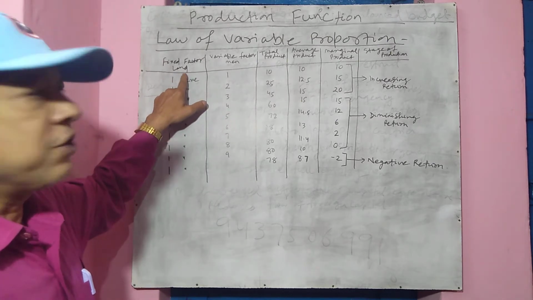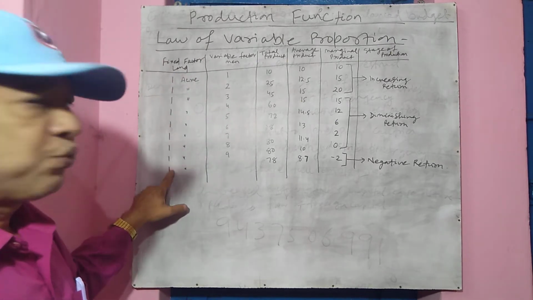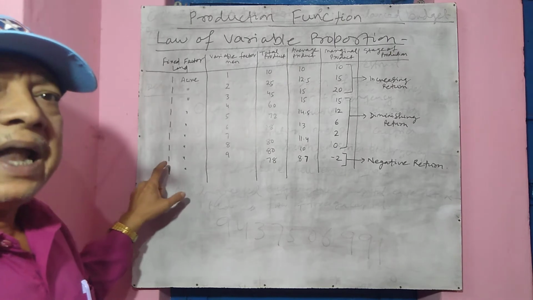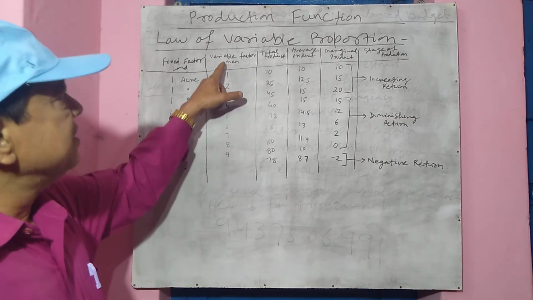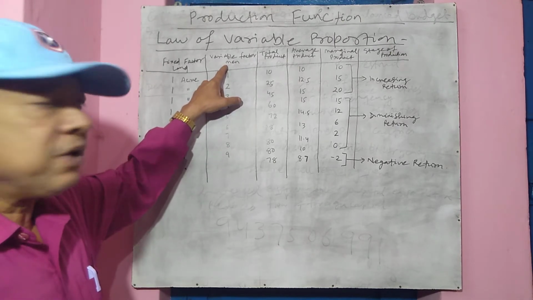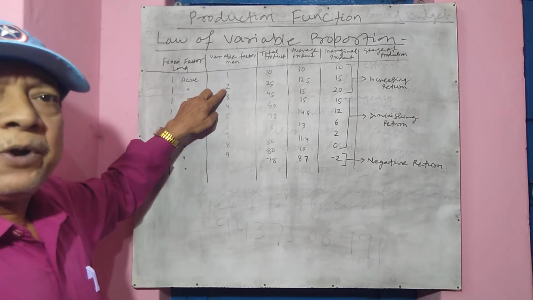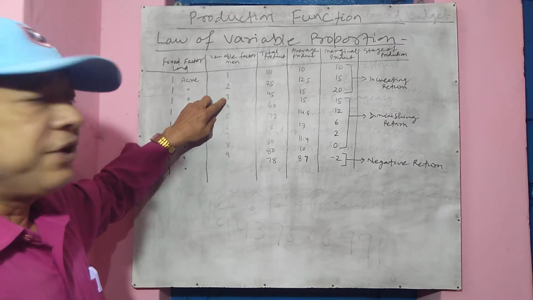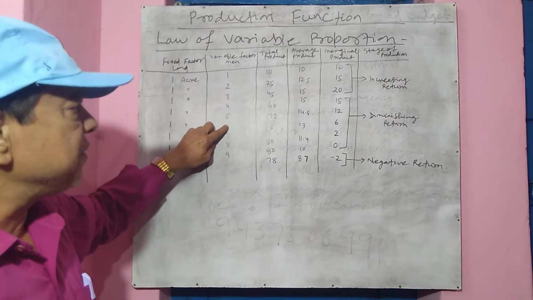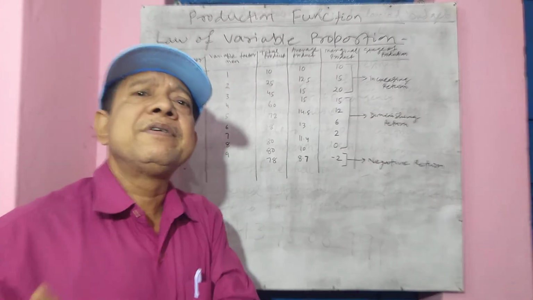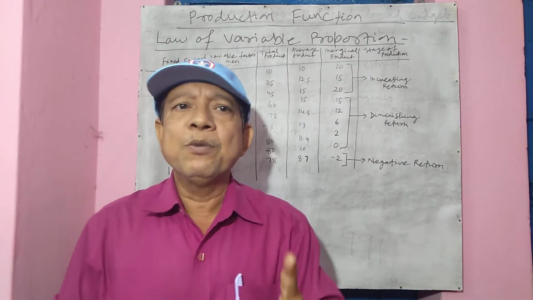First is the fixed factor, land. This is 1 acre. Throughout these 9 time periods, land has remained constant at 1 acre. This is the variable factor, man or labor. In the first year, he employed 1 man. The second year, he employed 2 persons. Third year, he employed 3 persons, 4 persons, 5 persons. Every year, he goes on increasing the variable input by employing 1 more laborer.